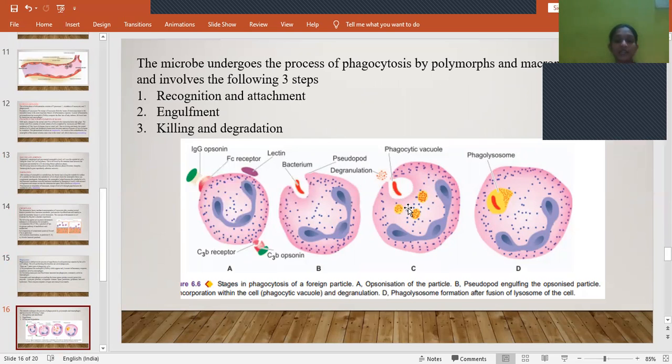Once it has entered the cytoplasm, it will combine with the lysosome and form a phagolysosome. Here some metabolic reactions will take place. By these mechanisms, it will kill the bacteria and degrade the molecules in the cell. Outside the cell, it will do this process by degranulation of macrophages. So these are the steps involved in acute inflammation.